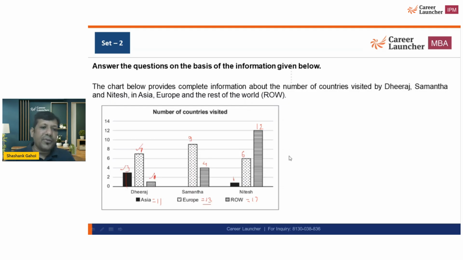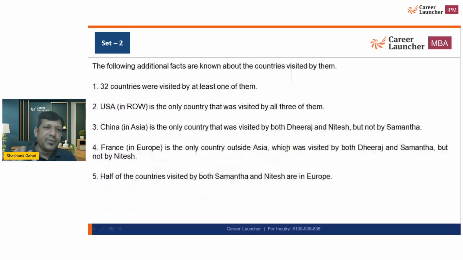So total number of countries that are being visited are 41. ठीक है, ये चीज हमें पता है. 41 countries are being visited. Okay. Now the first point itself is saying 32 countries were visited by at least one of them. इसका मतलब जो 41 countries का हमारा सम आ रहा है, उसमें कहीं ना कहीं ओवरलैप होगा. अदरवाइज 32 कंट्रीज नहीं हो सकती.